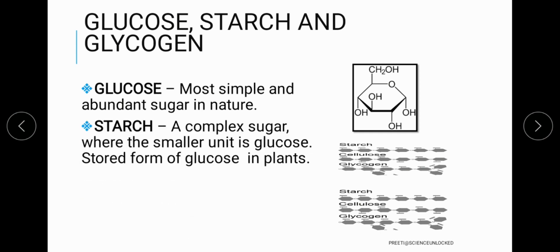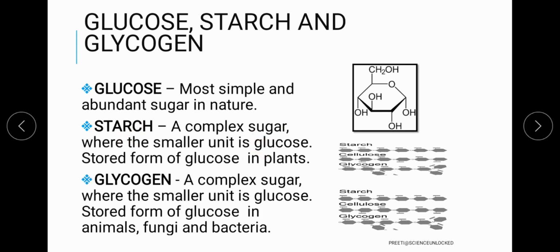Whenever these glucose molecules are compiled together so that they can be stored inside a plant body, it is considered starch, whereas glycogen is the storage form of glucose in animals.